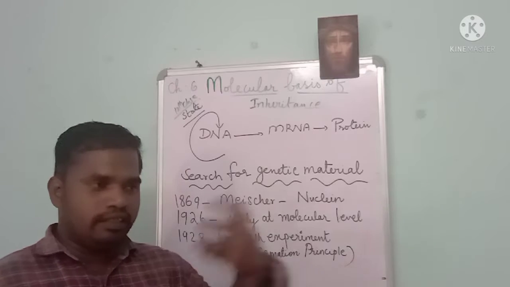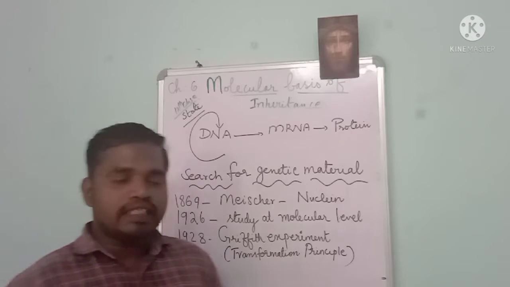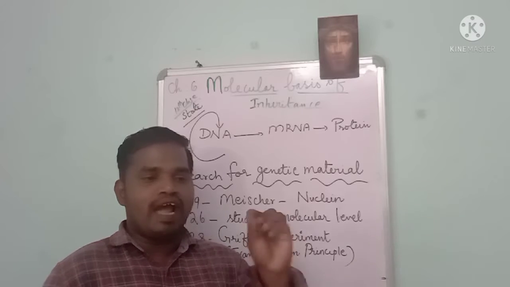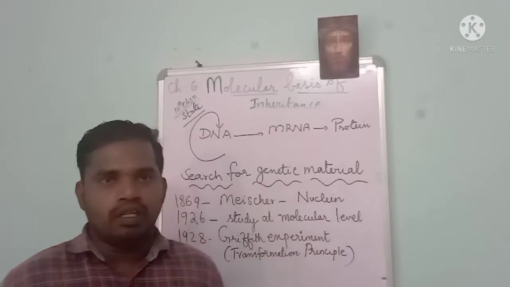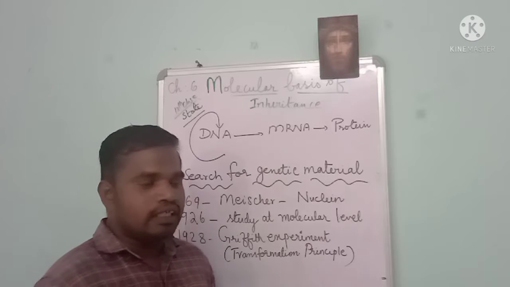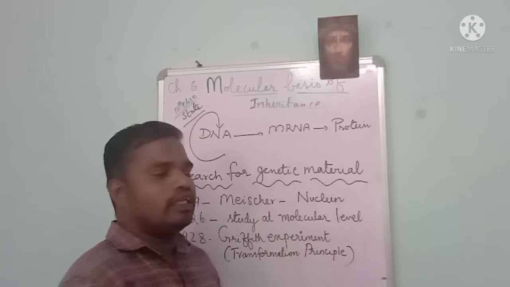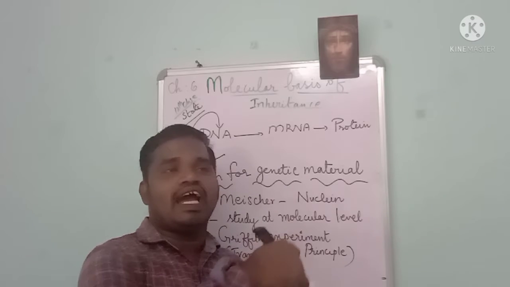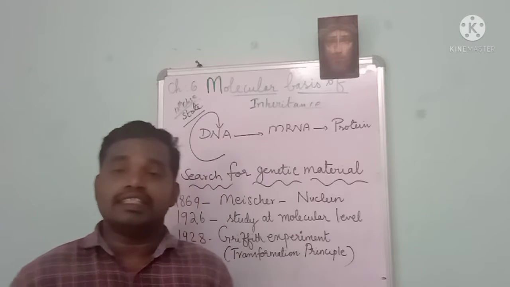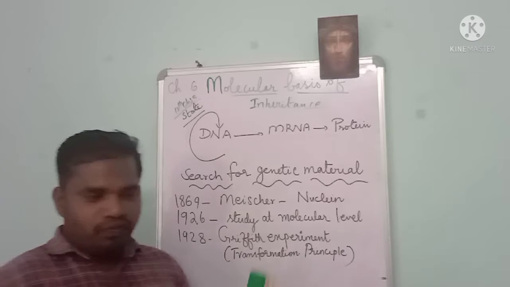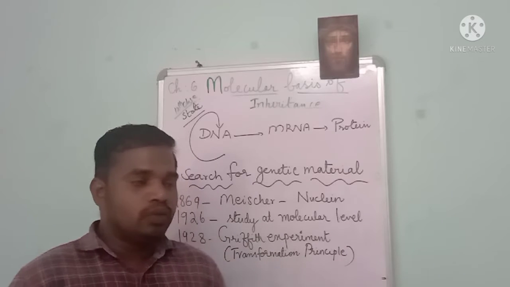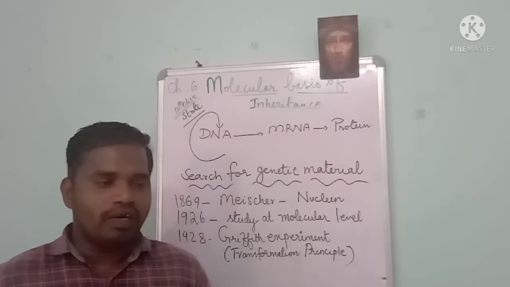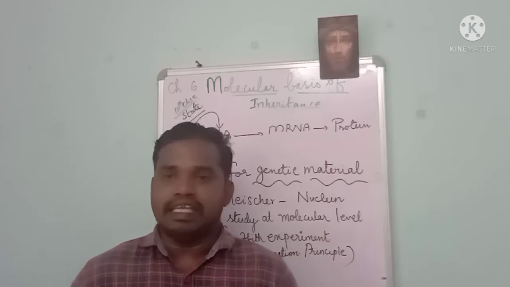The common concept of these laws is that a factor is responsible for transferring characters from one generation to another. So where is this factor available, where is it present? When further studies went on to understand what the factor is, we came across the term DNA.